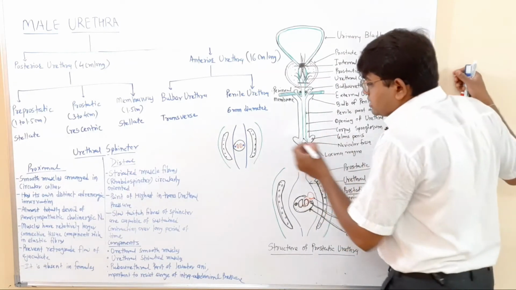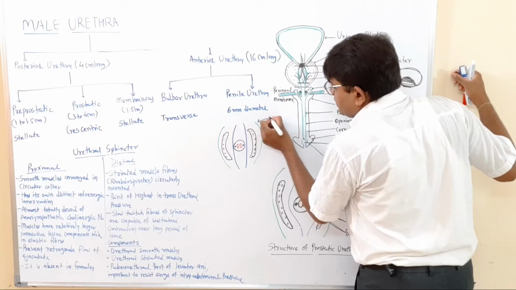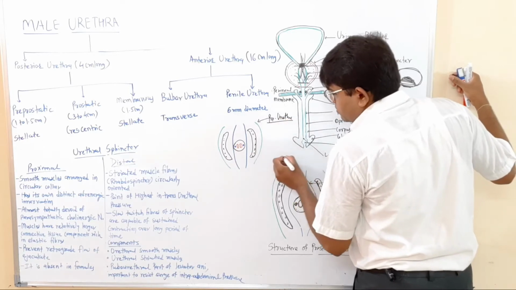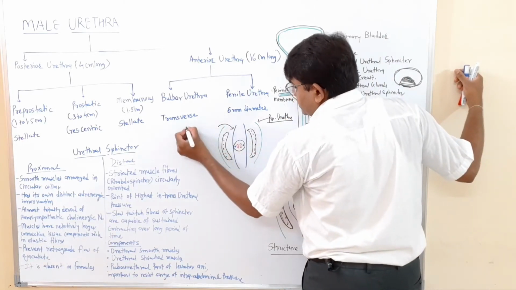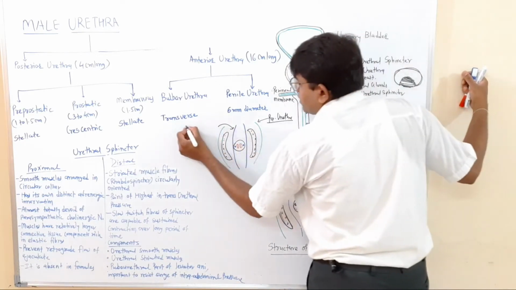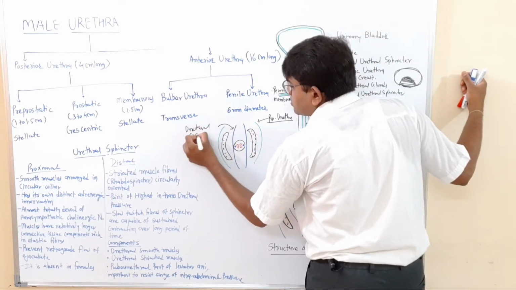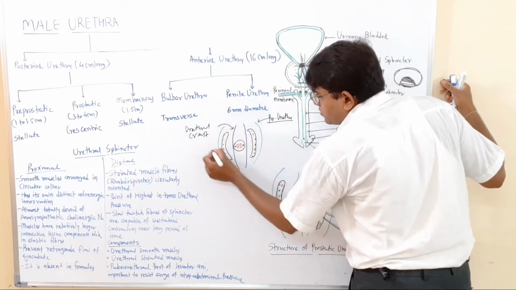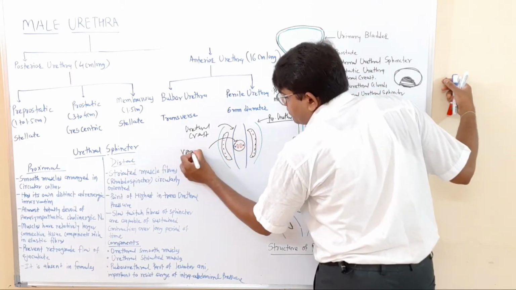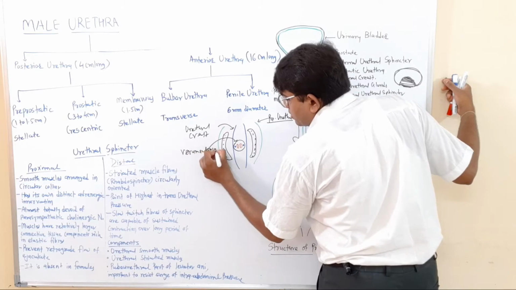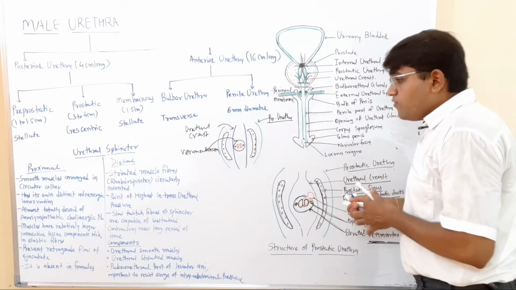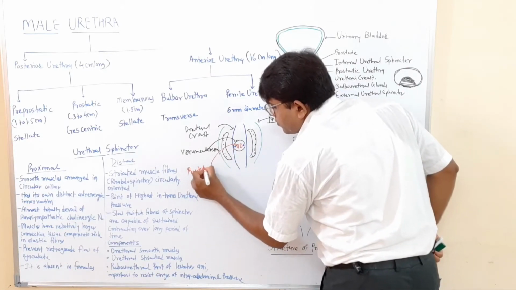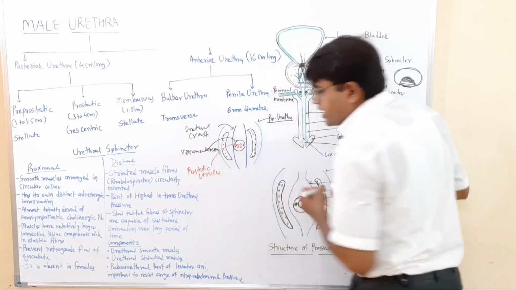So if we do the nomenclature, what is that? It is the prostatic urethra. Then this is the urethral crest. In this urethral crest, this is the verumontanum. In this verumontanum there is an opening of the prostatic utricle.